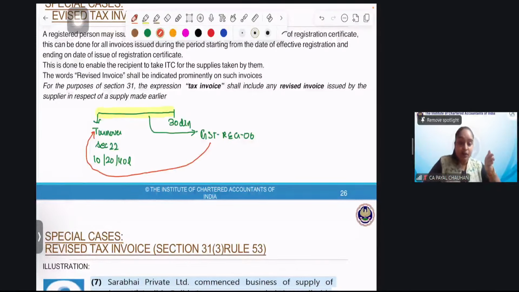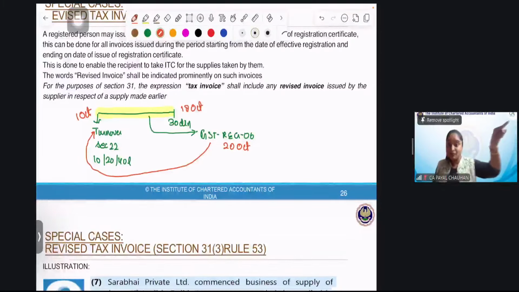That is based on section 22, which is based on the turnover. I crossed my turnover limit, either 10 lakh, 20 lakh, 40 lakh, whatever is applicable on me on such and such date, and I applied for registration within 30 days. So I got my GST REG-06, that is my registration, on a certain date. Say I crossed the threshold limit on 1st October, I applied for registration on 18th October, which is within 30 days, and I got the registration on 20th October. Now I'm registered from 1st October.